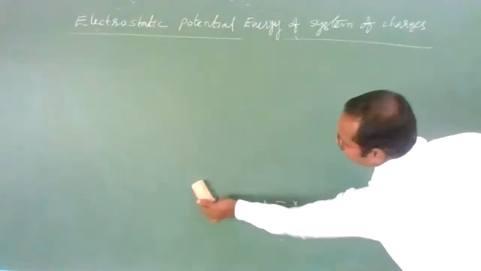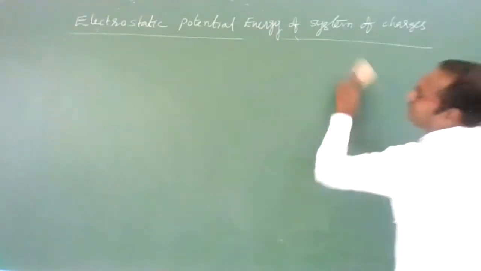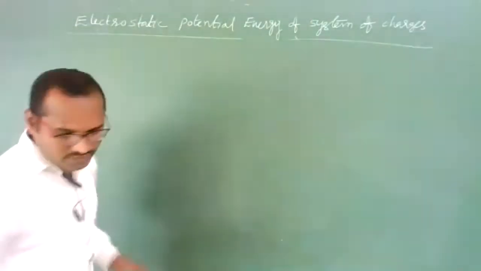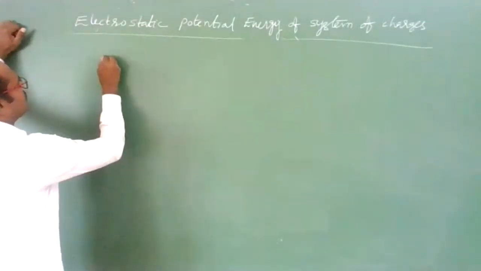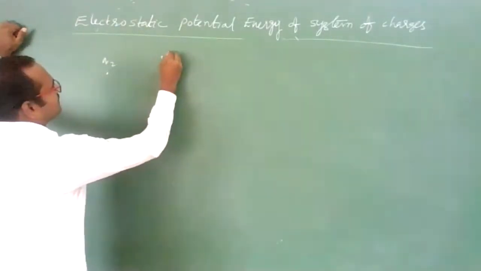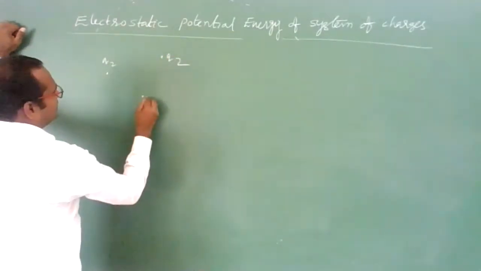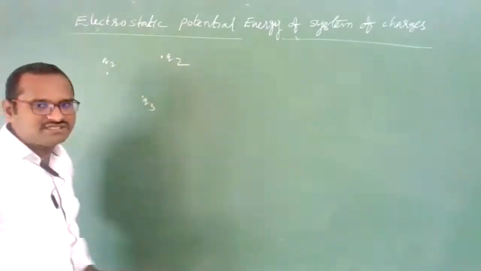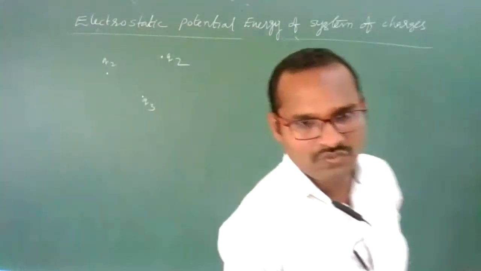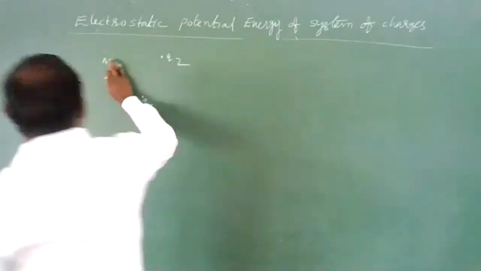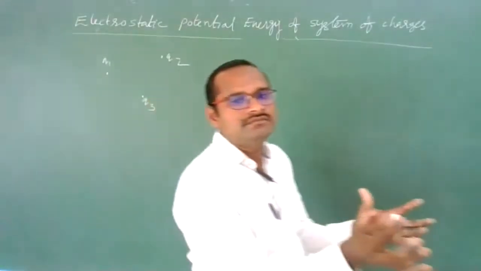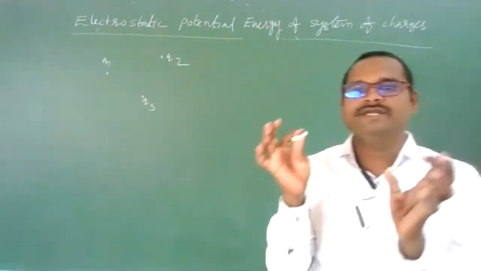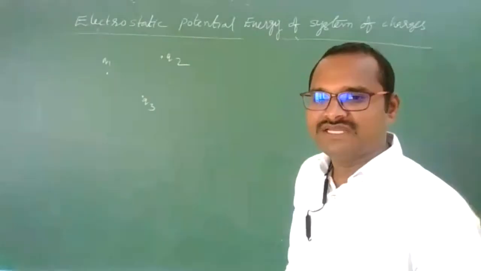Let us find for three charges. Students, let us suppose there are three charges. Here Q1 charge is there, here Q2 charge is there, here Q3 charge is there. Like these three charges are there. Now, for this system, what is the electrostatic potential energy? We need to find.